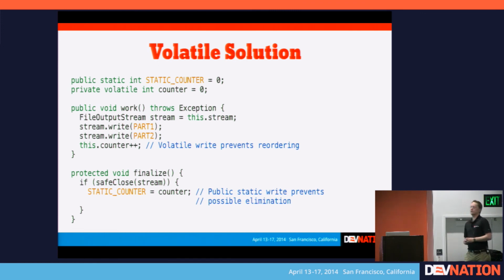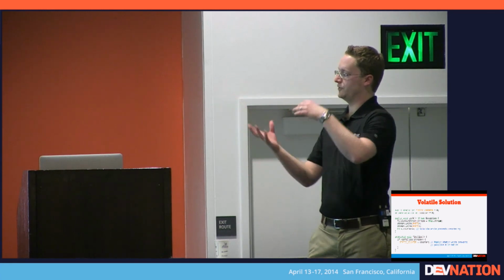Okay, so private versus public. The reason it's important that it be public is that the optimizer can treat private fields as irrelevant if it can, because it knows all of the access within the object, since that's the private scope, and so it can easily say, I can eliminate this because nobody else uses it.